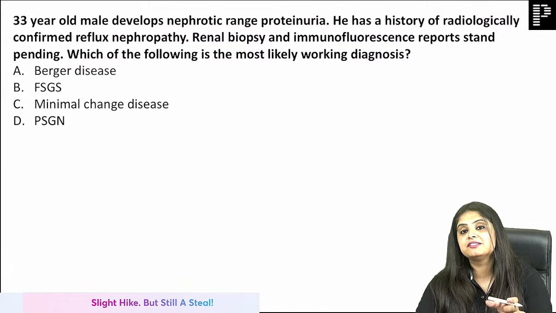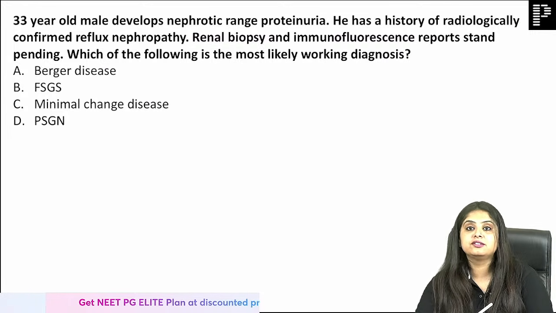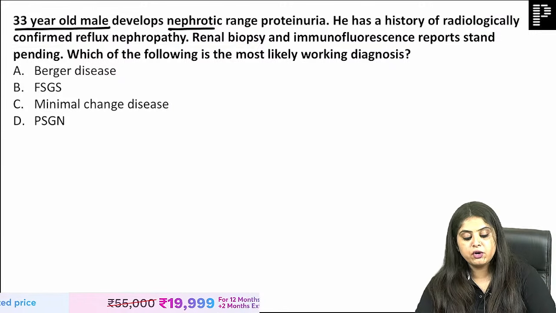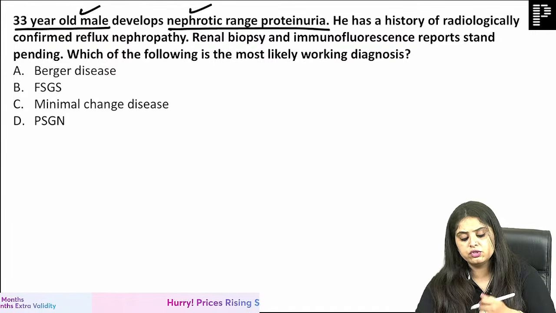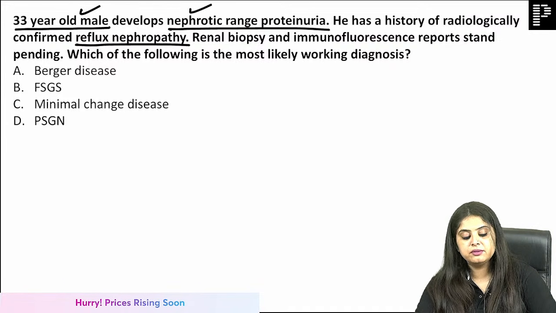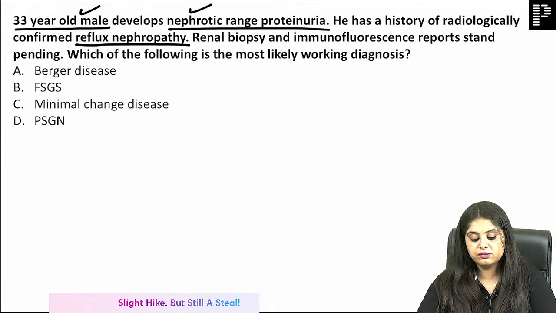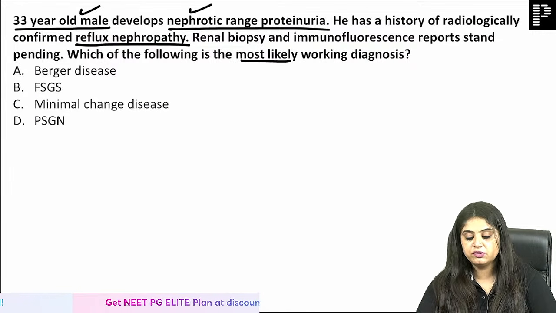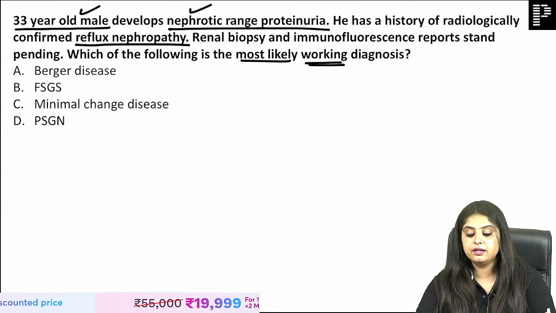You will tell me the buzzword over here. Tell me, why have I marked it as FSGS in this question? What is that buzzword? A 33-year-old male patient comes with nephrotic range proteinuria. Adult, nephrotic, think FSGS. And also radiologically confirmed reflux nephropathy, renal biopsy and immunofluorescence reports stand pending. Nothing is known yet. Which of the following is the most likely working diagnosis? Working diagnosis means without a report you make a tentative diagnosis.